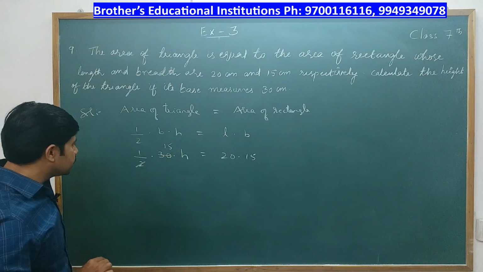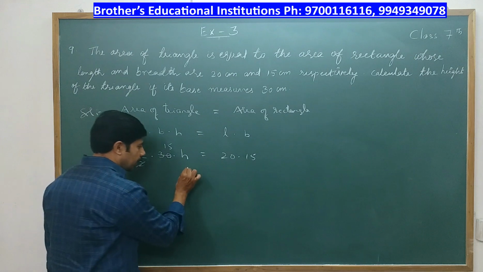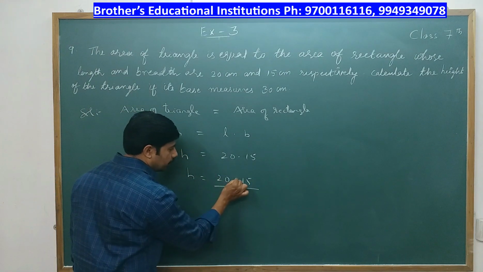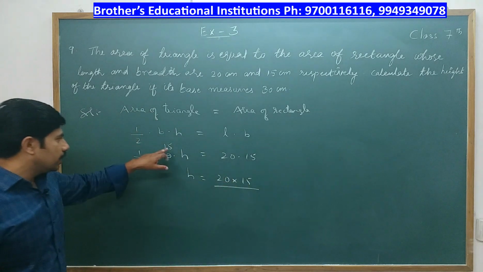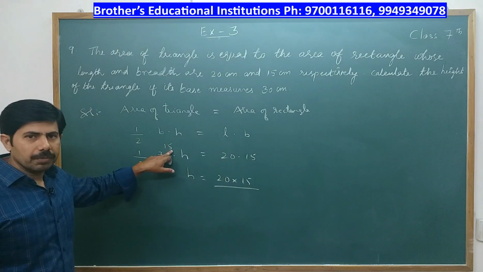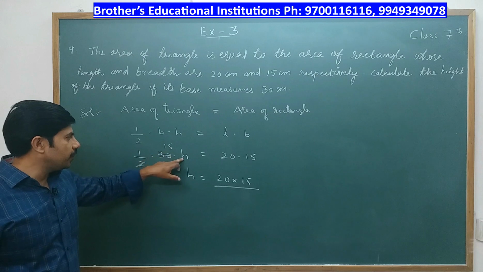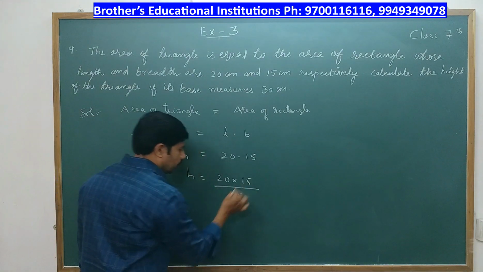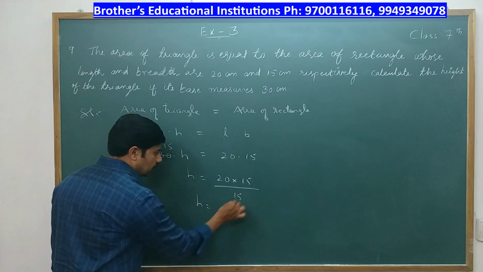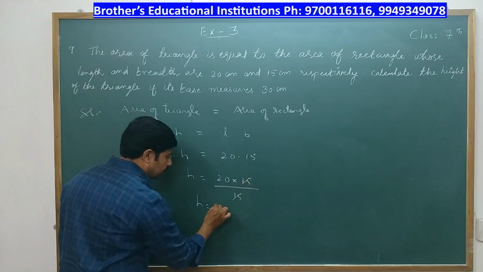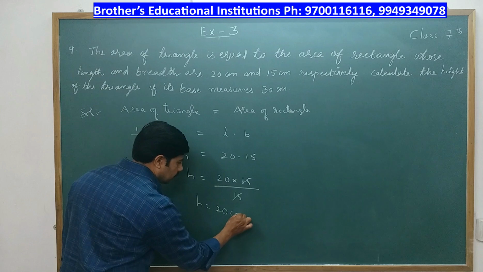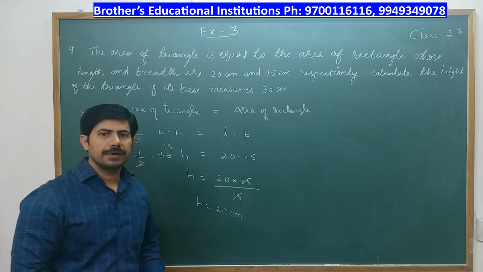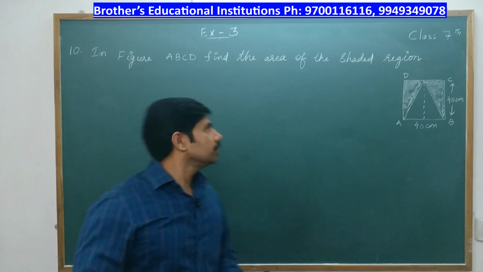After eliminating this 30, we get h is equal to 20 into 15 by, this 15 goes to the denominator because these two are in product. So h is equal to, 15 gets eliminated, it is 20 centimeters. Okay, this is completed. Next question.